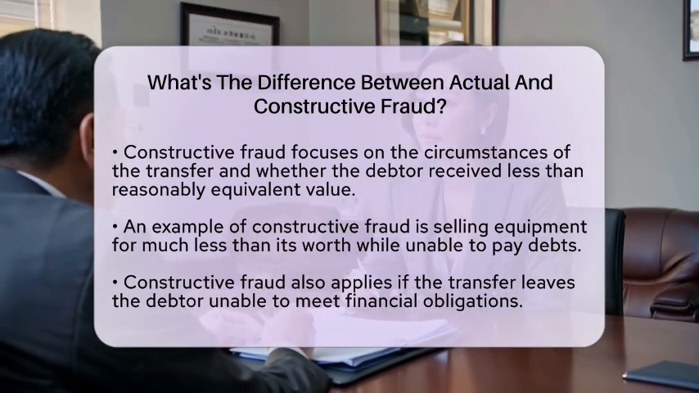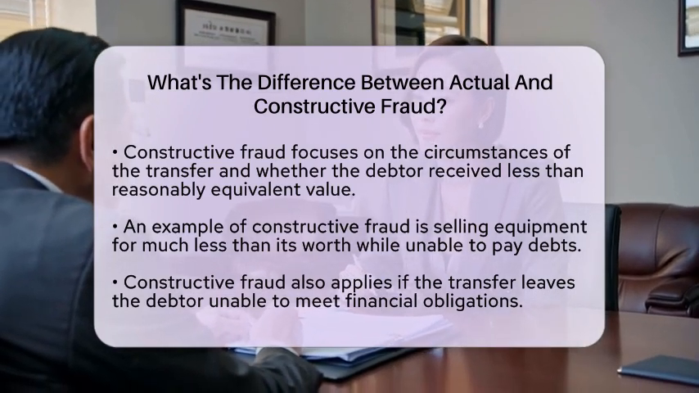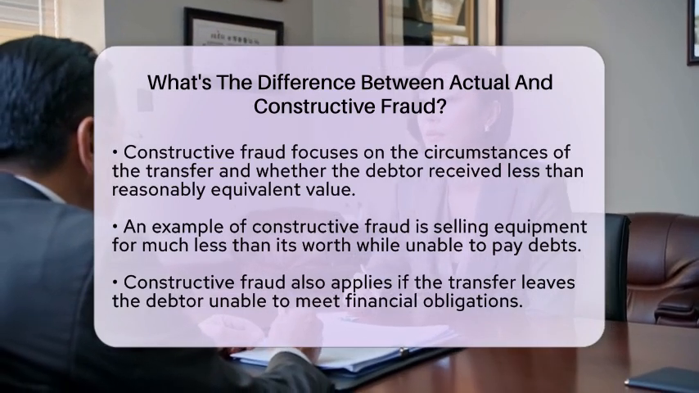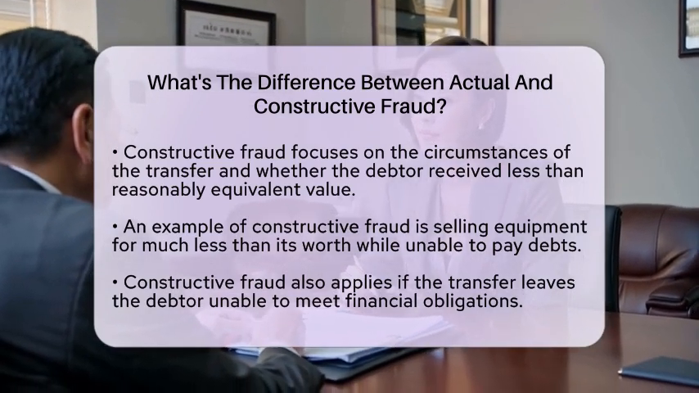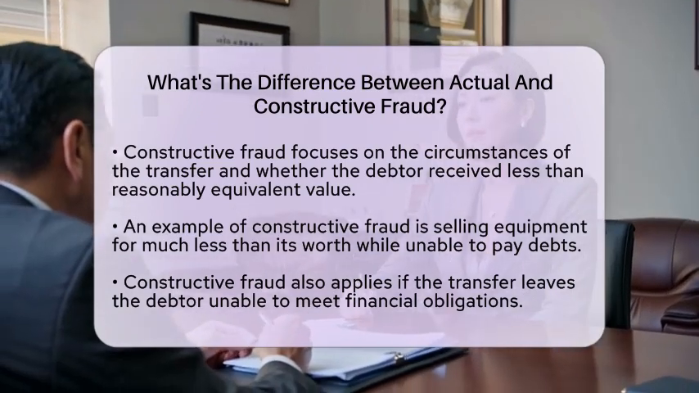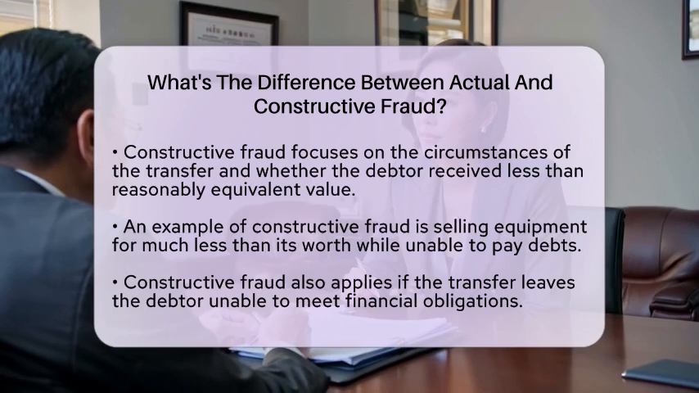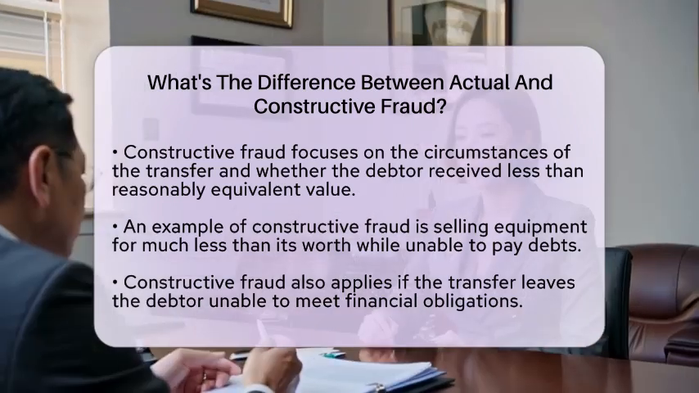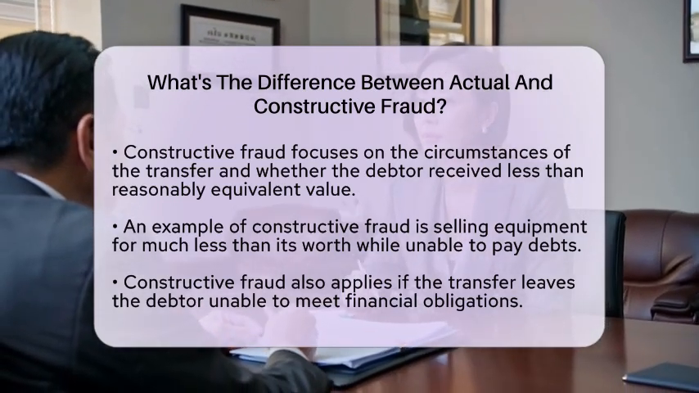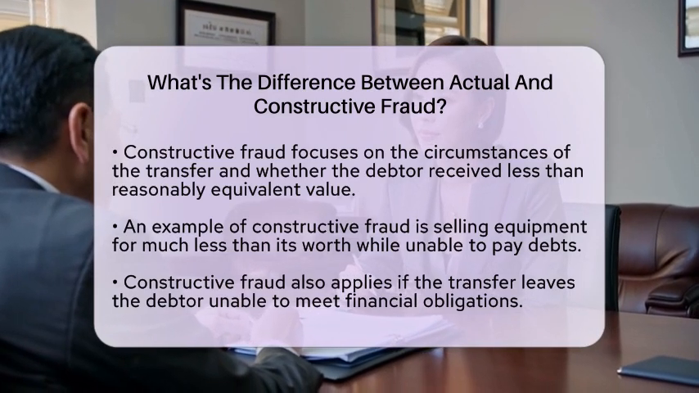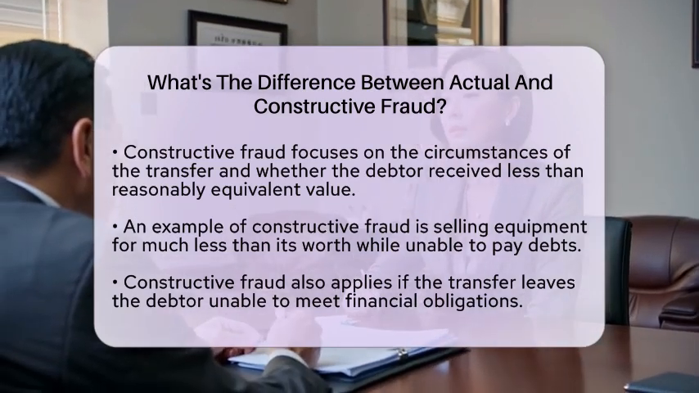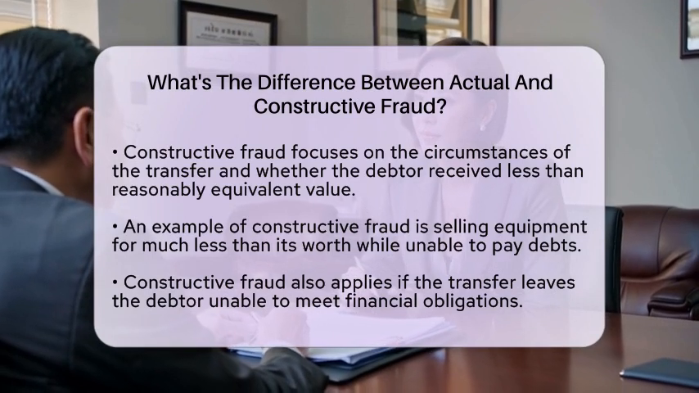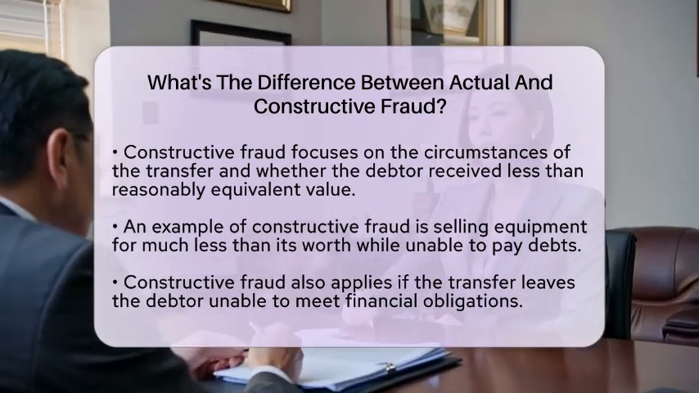When either type of fraud is identified, the bankruptcy trustee can take action to reverse the transfer. This means that the property or its value can be recovered and added back to the bankruptcy estate for the benefit of creditors. However, there are exceptions. If a bona fide purchaser acquired the property without knowledge of the debtor's creditors, they may keep the property.